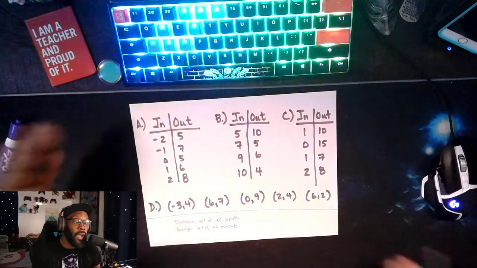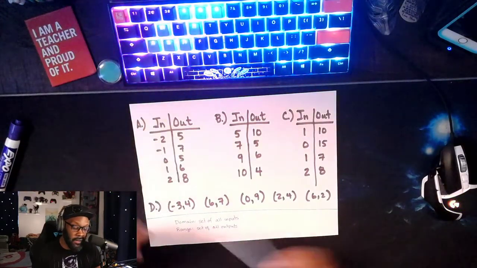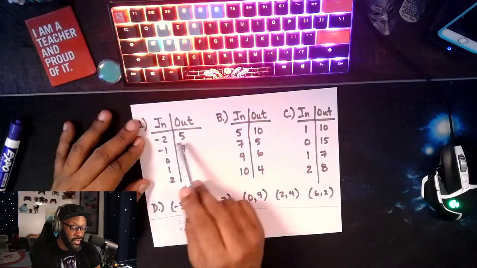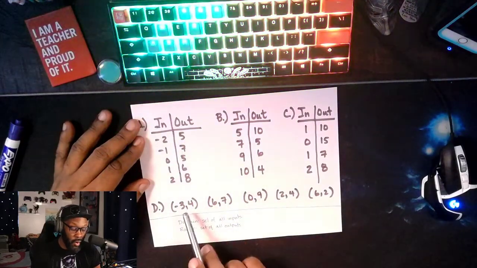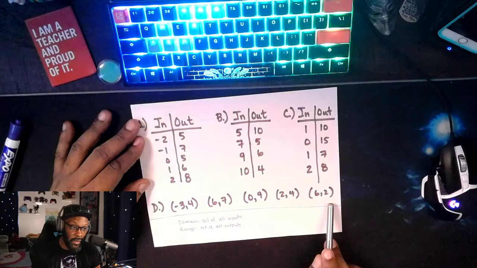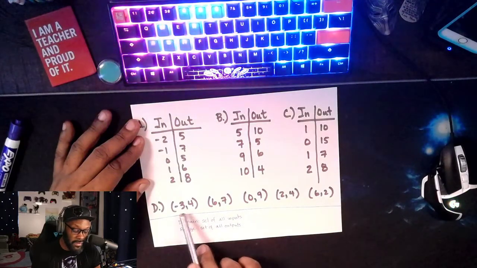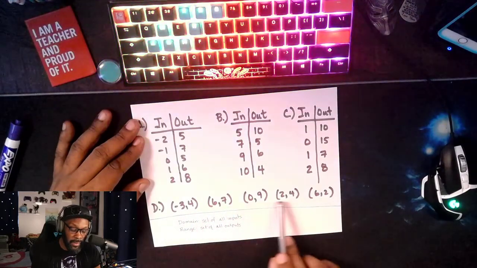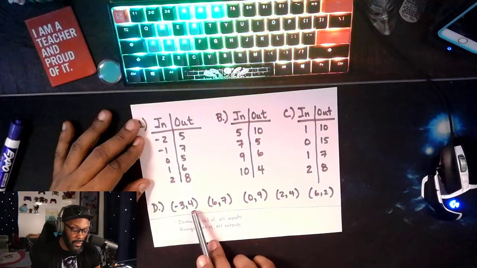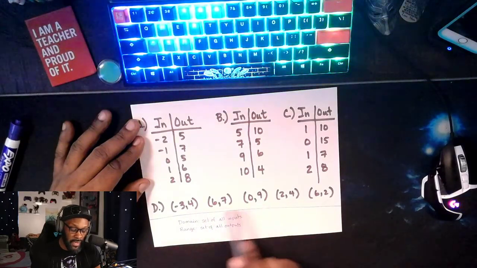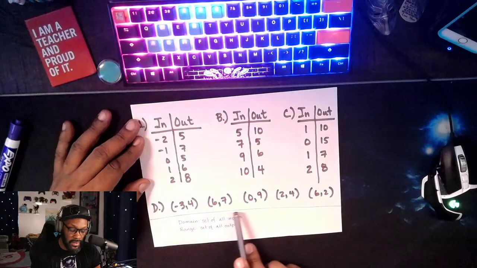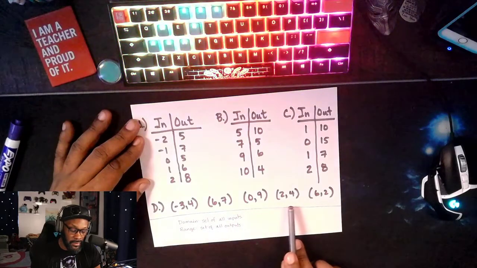D is just another way that I could write this. I could give you your inputs and outputs in a table, or I can give it to you as ordered pairs, but it still applies. Our x values here are our inputs, and the y coordinates would be our outputs. If we look at those, is this a function?